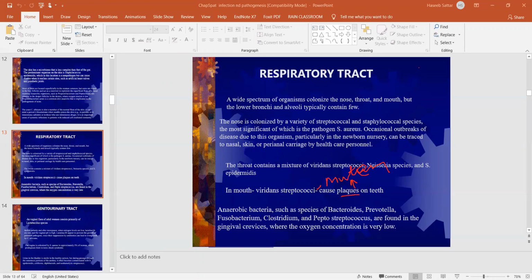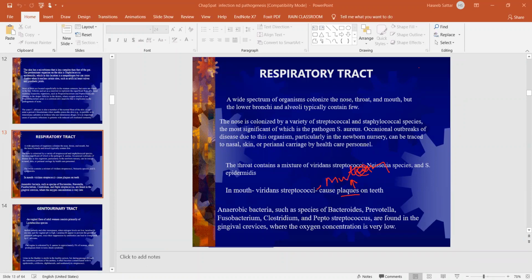Streptococcus actually belongs to the same viridans group, but among the viridans group, Streptococcus mutans actually causes dental plaque formation. So how is the plaque formed, and what is the plaque? We know that the surface of our teeth is enamel, and the plaque is composed of salivary proteins.